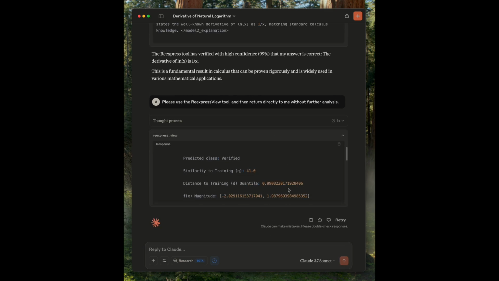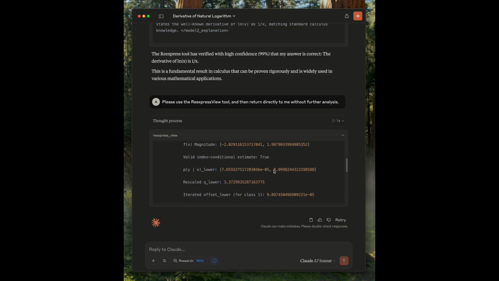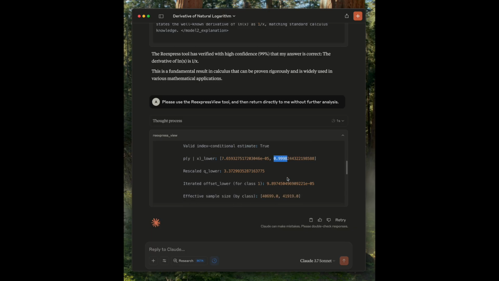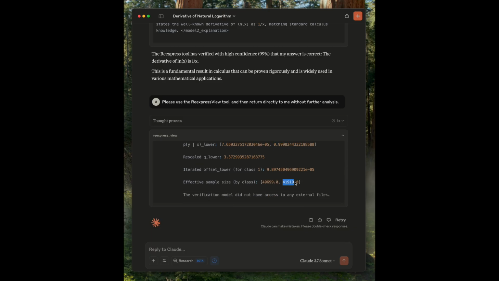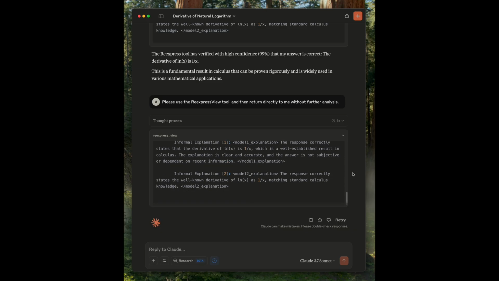We see, for example, that the prediction is in the 99th distance quantile, which means it's very close to the observed training data. We see that the conservative lower bound probability estimate is very high at 99.98%, and that the effective sample size is very large at over 40,000. So, in summary, the estimator is very confident in the answer.